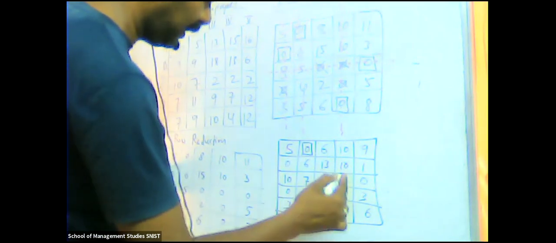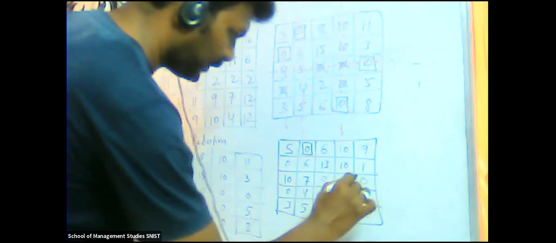It should be cancelled, right? If you cancel it, then you are not going to get any assigned zero. So rather than assigning the third row and third column, I assign the third row and last column as one assigned zero. Then we may cancel the third row and third column.